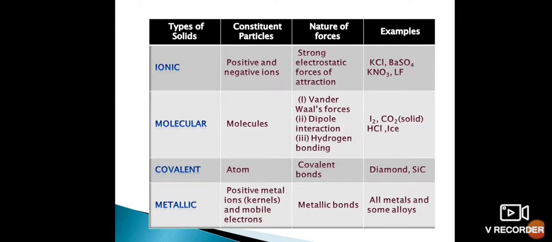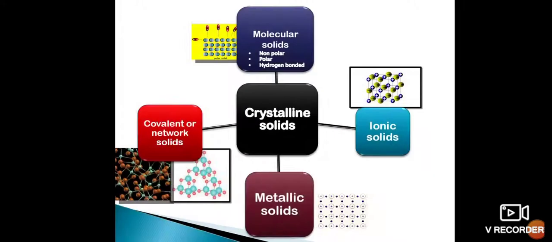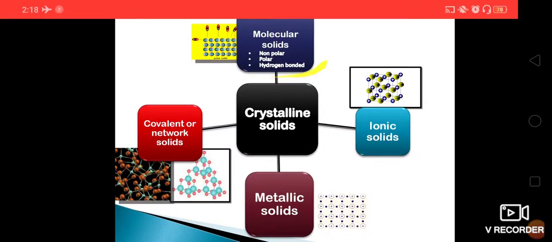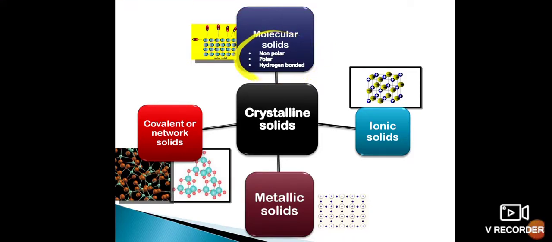When we consider their attraction force, you have to know another thing. There are three types of molecular solids: non-polar, polar and hydrogen bonded molecular solids. The particles are the same, molecules only, but based upon the nature of the attraction force, we classify molecular solids into non-polar, polar or hydrogen bonded.